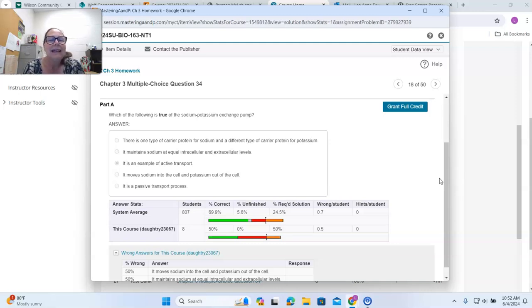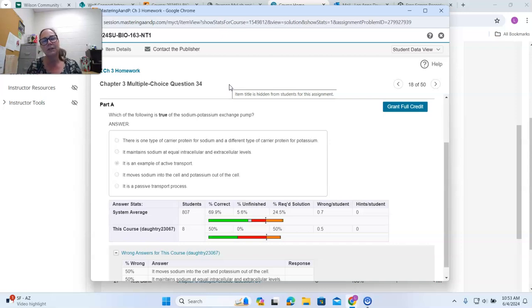So anyway, it says which is true. This is an example of active transport. That is a true statement because the sodium is pumped out against its concentration gradient. Its concentration is already high outside the cell. So it's continually pumped to where its concentration is high.